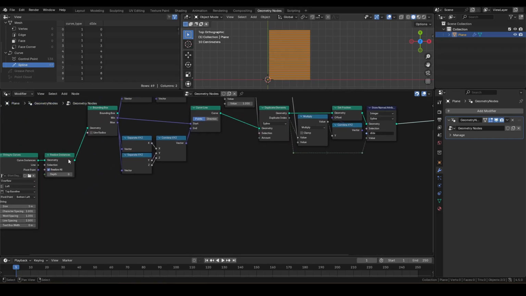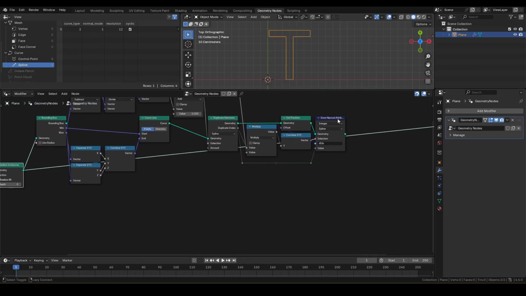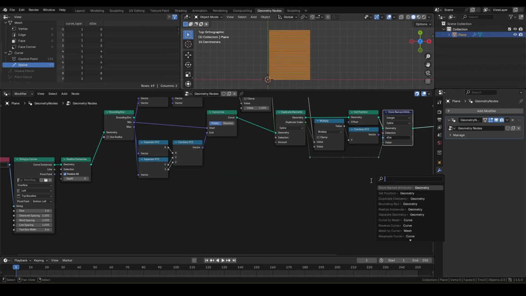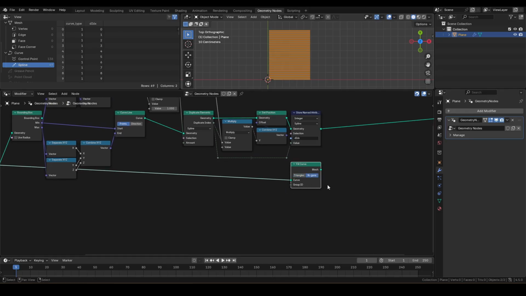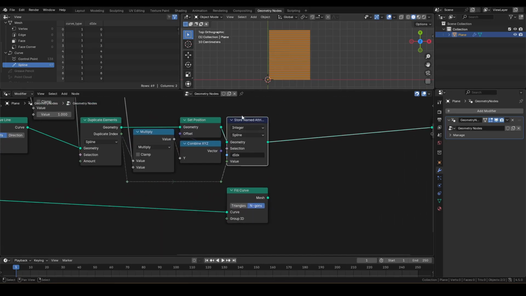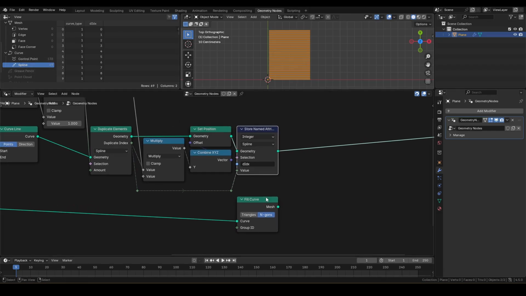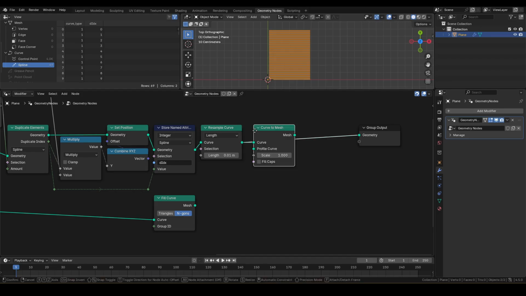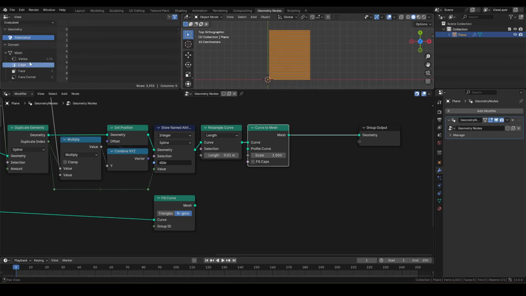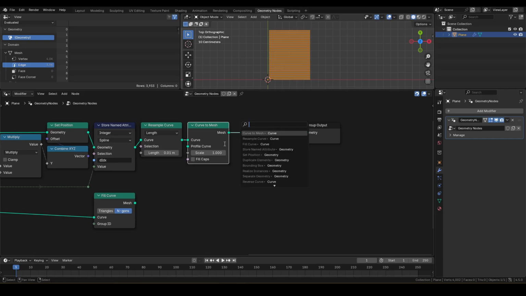Let's now cut out the text using raycast. Prepare the target by curve filling the realized text. I'll just use Ngon fill for this. We can't make a cutout in spline form, so we'll convert the spline array to edges first. But before we do that, let's resample with 0.01 lengths, so we have more points to play with. Then convert splines to edges with curve to mesh. Then convert edges back again to spline with mesh to curve.